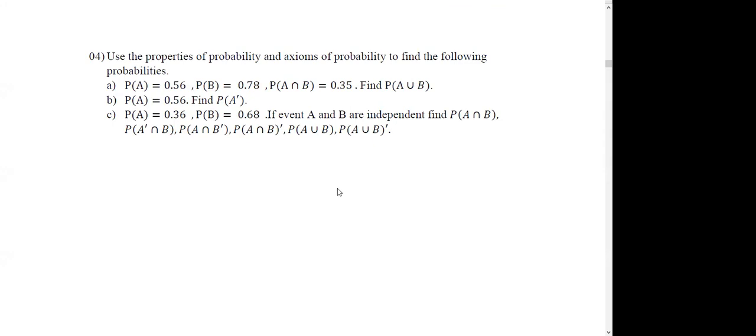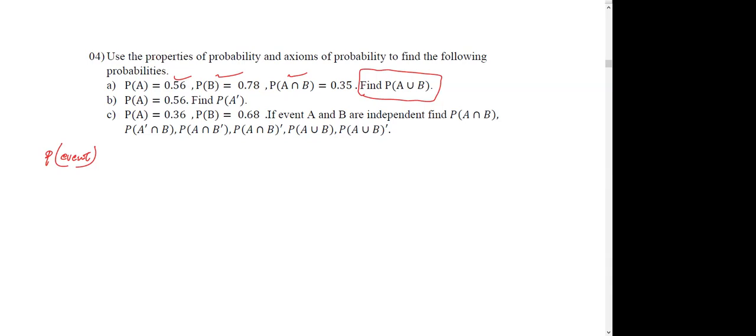Okay, part A. Probability of event A. They have given these values for the probability of event A, probability of event B, and their intersection as well. So you have to find the probability of their union.